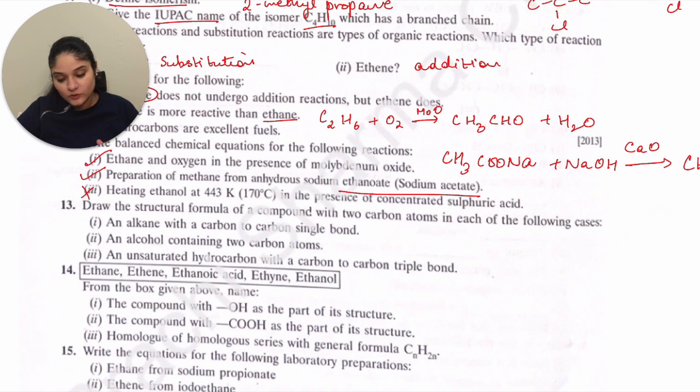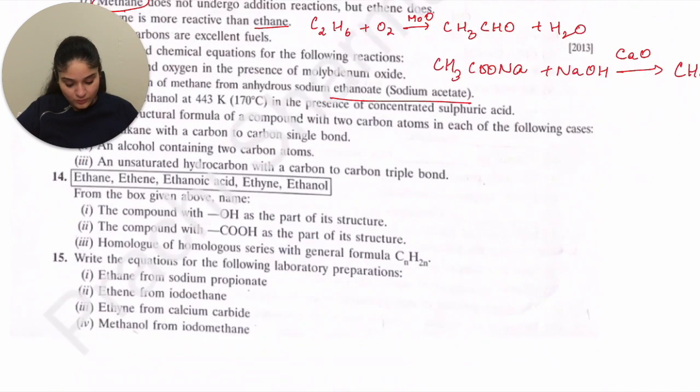Now next is draw the structural formula of a compound with 2 carbon atoms in each of the following cases. An alkane with a carbon to carbon single bond. They are talking about alkane, so this would be carbon to carbon single bond. You have to draw the complete structure. Also write the name for it. So this is ethane.